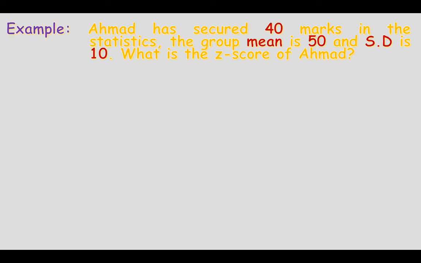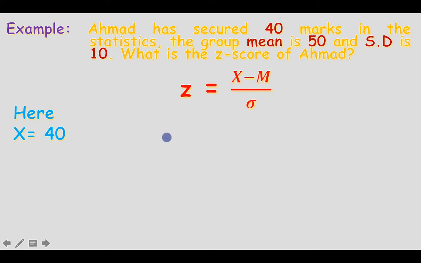Let's take an example. Suppose Ahmed has secured 40 marks in statistics, and the group mean of Ahmed's class or Ahmed's group is 50, and the standard deviation of that group is 10. How to calculate the z-score, the standard score, of Ahmed? The z-score is equal to the raw score minus mean divided by standard deviation, and we have given here that the raw score is 40, which Ahmed has secured, the mean of the group is 50, and the standard deviation is 10. Now we have to find the z-score or the standard score of Ahmed.